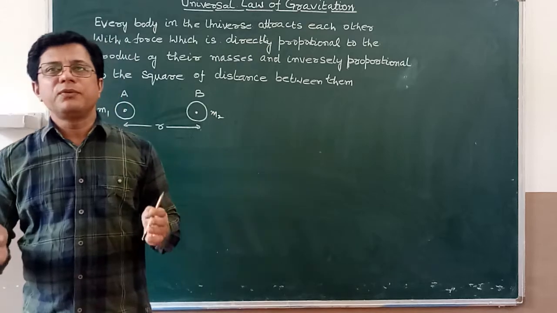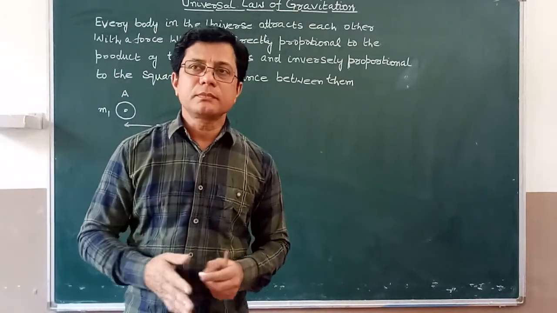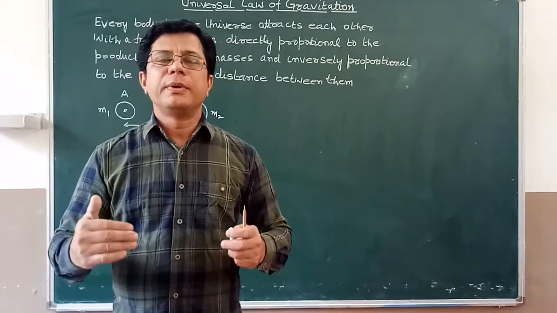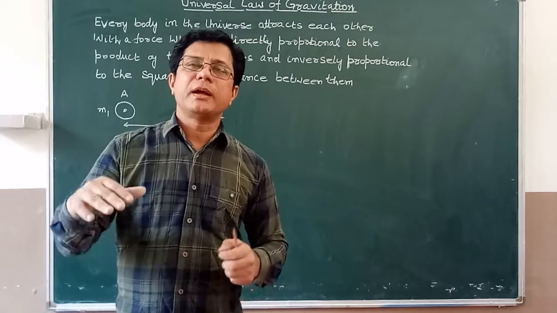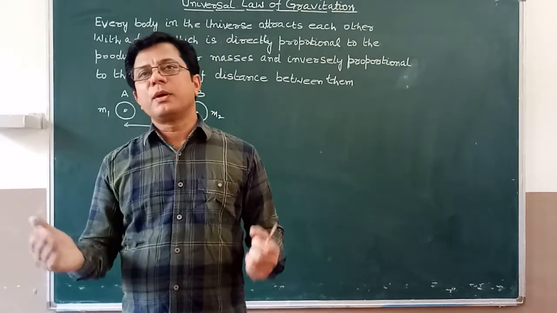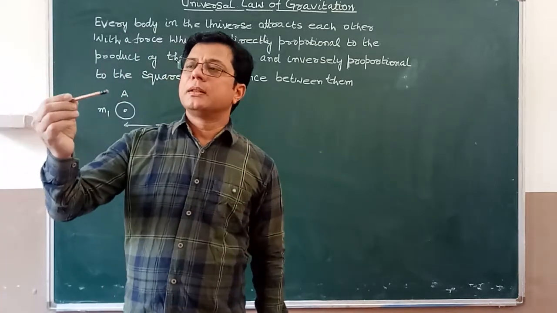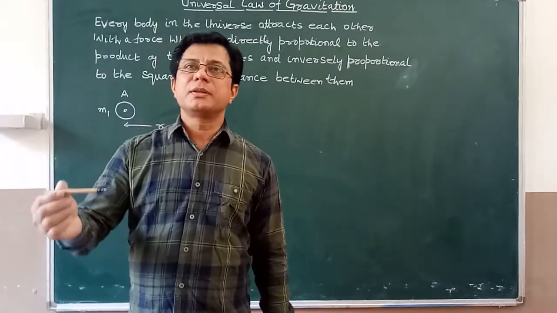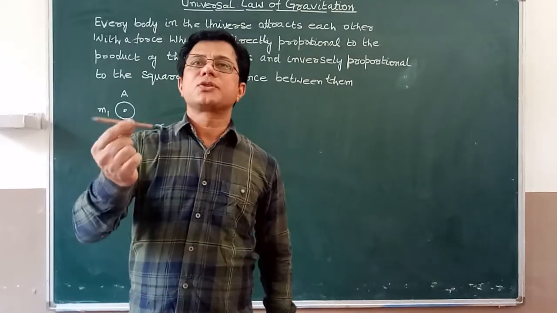But this is a very weak force, so we cannot observe it. If the mass of one body is very large, for example earth and this pencil, then you can observe the acceleration, the motion between the earth and this object.